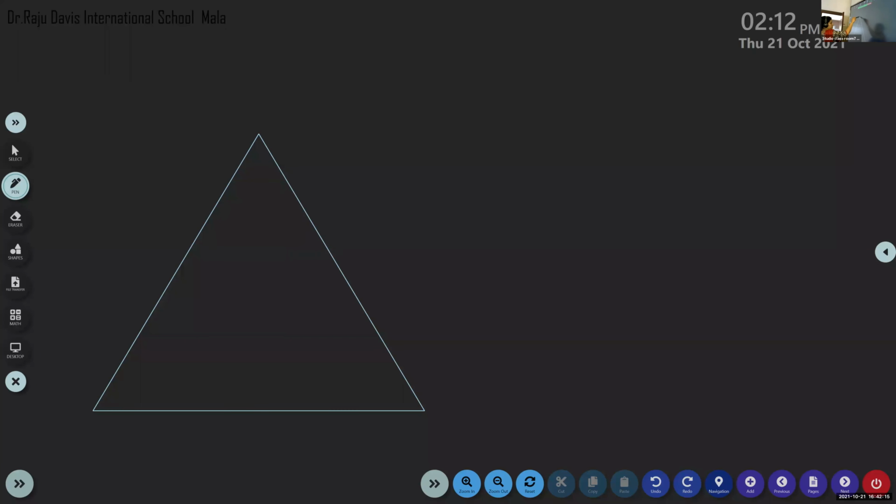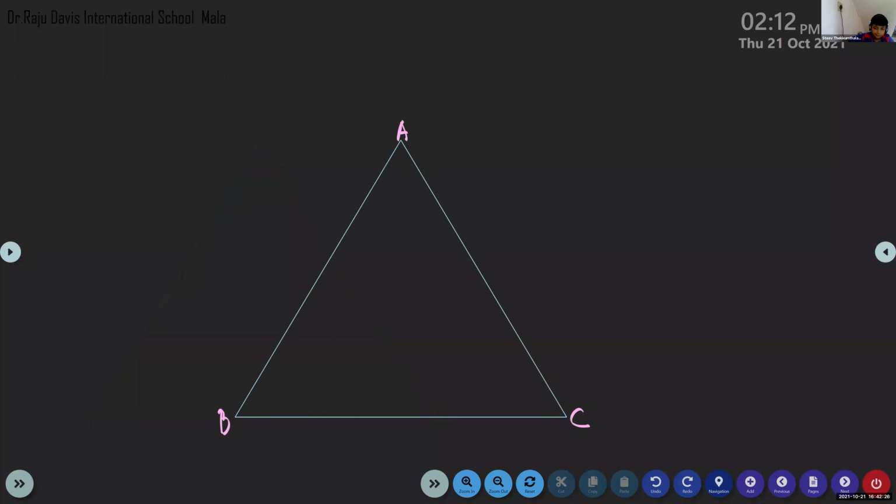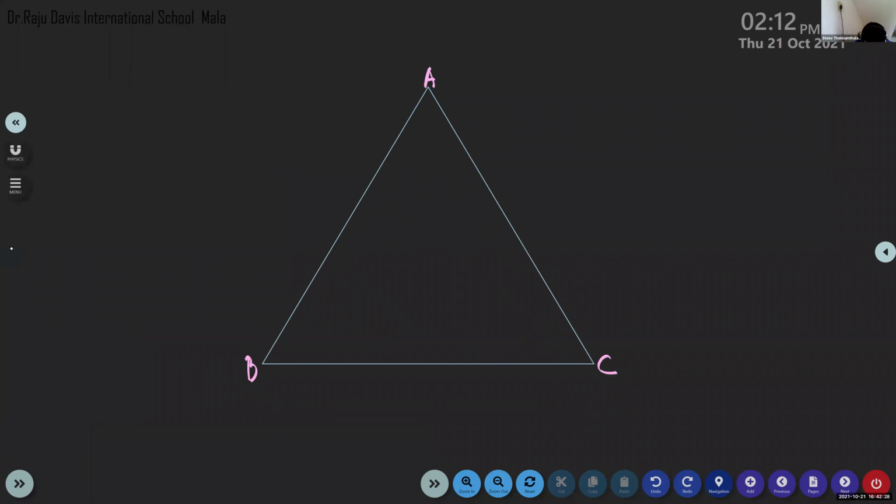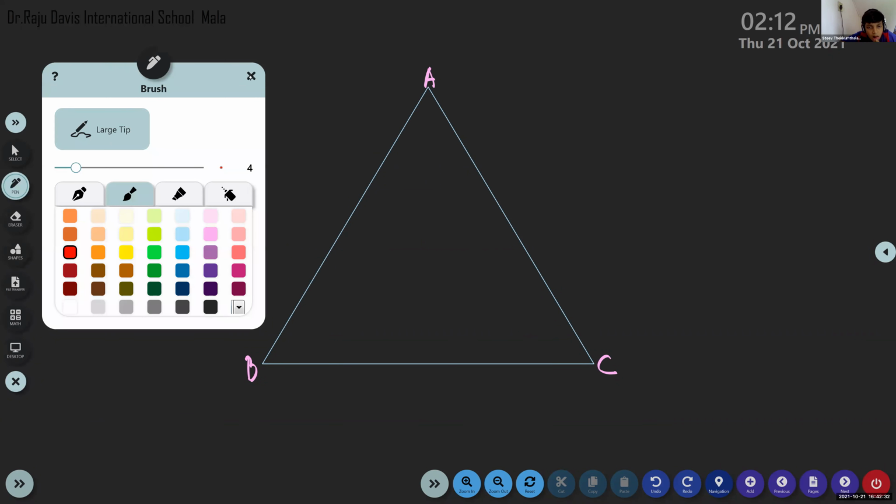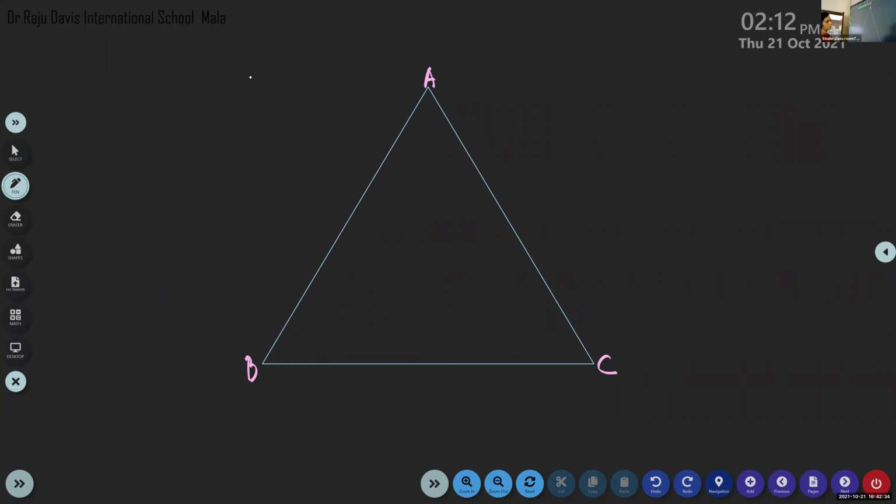See now, this is vertex A, vertex B, and vertex C. See it? Yes, ma'am. Now, we were discussing about median.